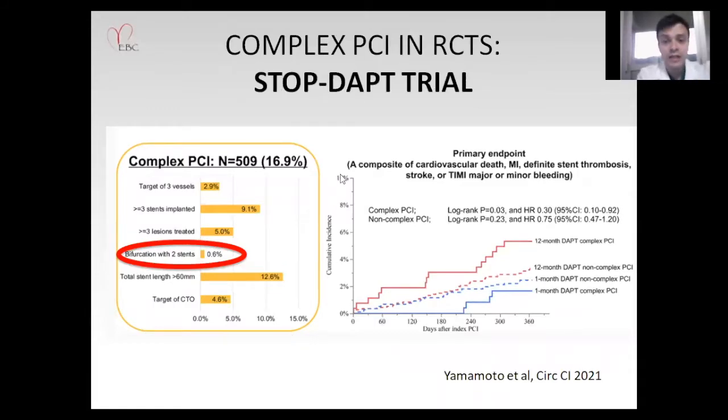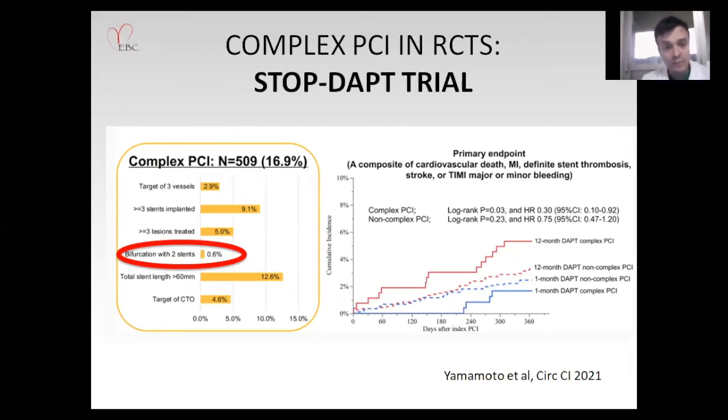One of the few trials reporting some data about complex PCI is this non-pre-specified analysis of the STOPDAPT trial. The authors put together all the complex PCI, about 17%, including 3-vessel PCI, more than 3 lesions treated, a long length of stents, and also bifurcation with 2-stent strategies, which were clearly underrepresented.